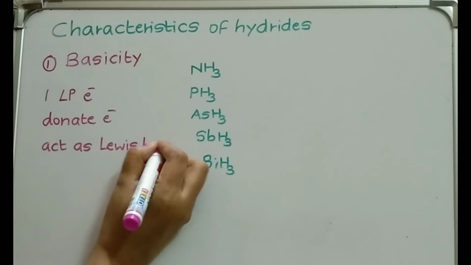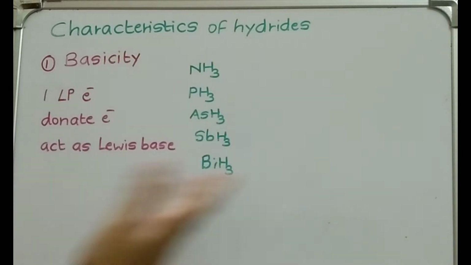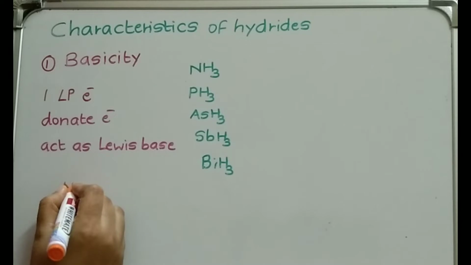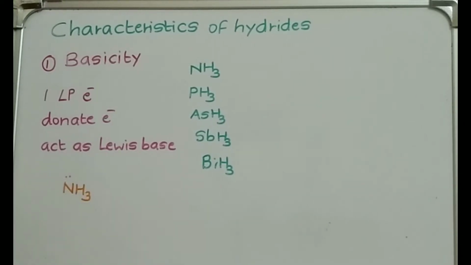In 11th standard, we have studied the acid base theory, where different scientists gave their definitions for acids and bases, like Arrhenius theory, Lewis theory, Bronsted theory. So they will donate electrons, means it is a Lewis base. Now NH3, in the previous class also I told you, in NH3 lone pair of electrons are there.